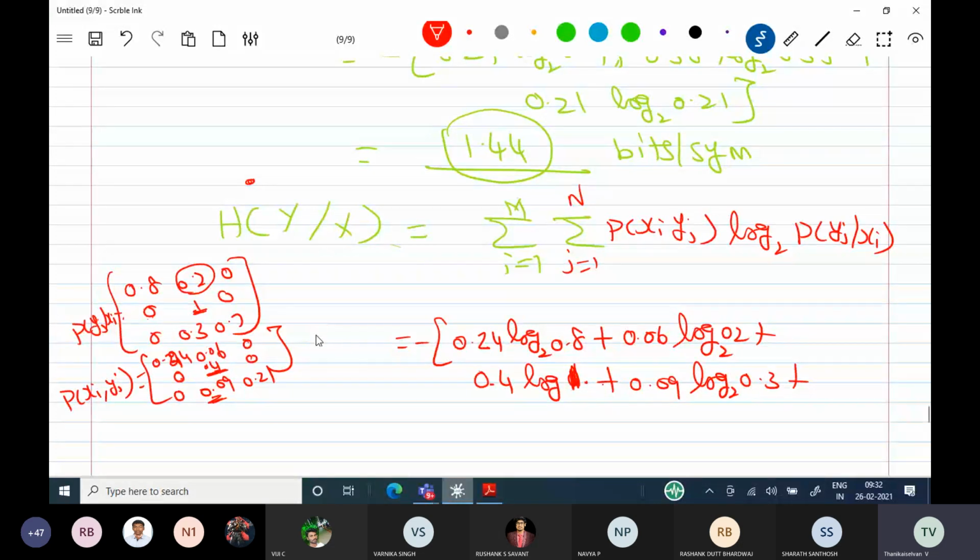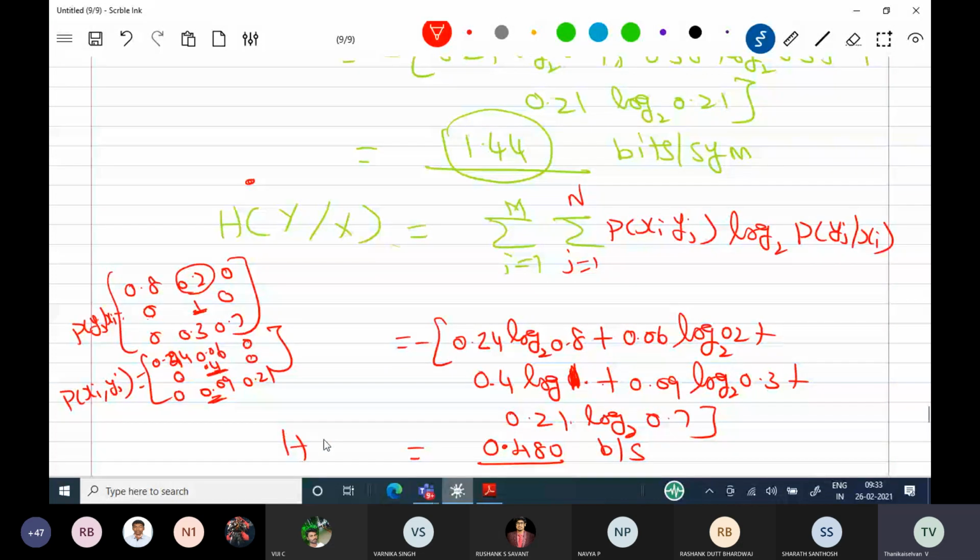The next one is 0.21 log base 2 0.7. When you calculate, the answer will become 0.480 bits per symbol.